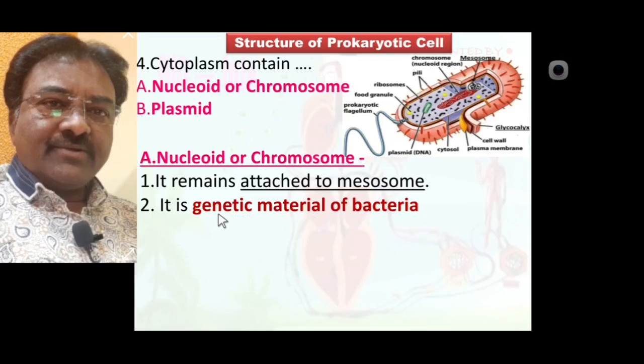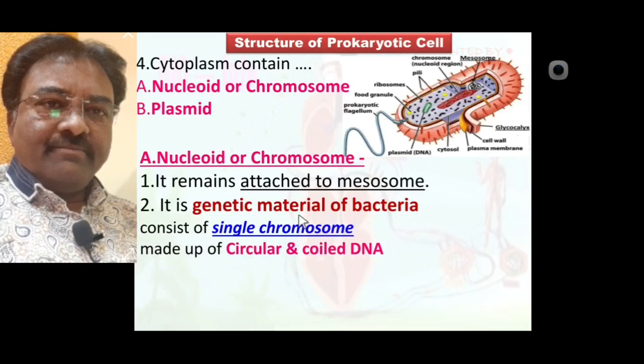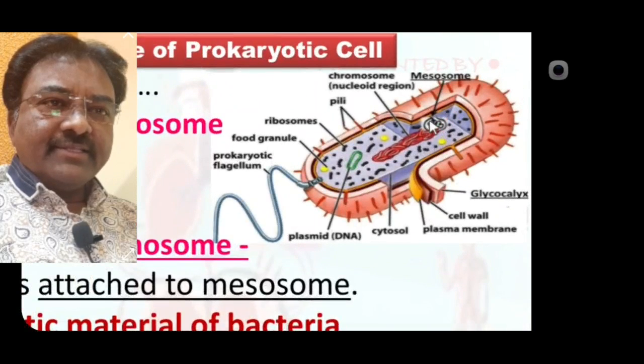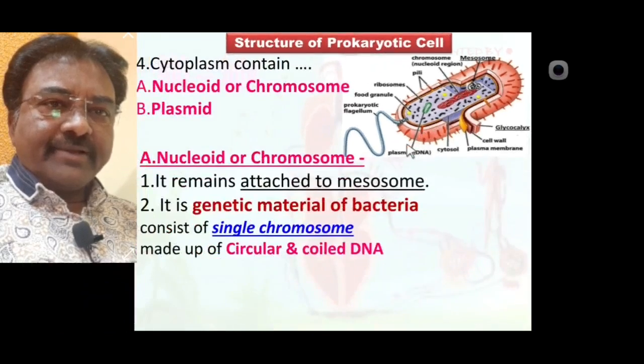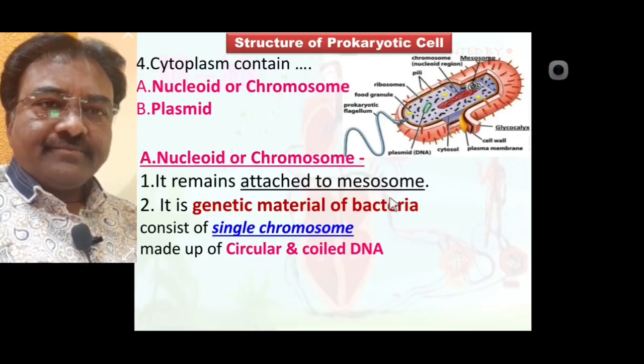Such genetic material of bacteria consists of a single chromosome made up of circular or coiled DNA. This one is the actual circular or coiled DNA of the prokaryotic cell.